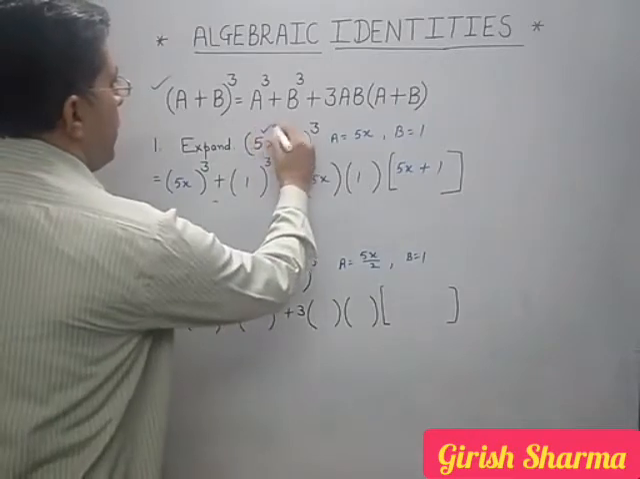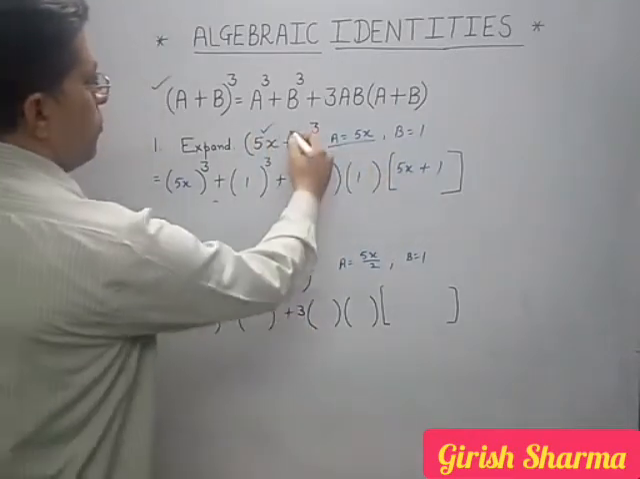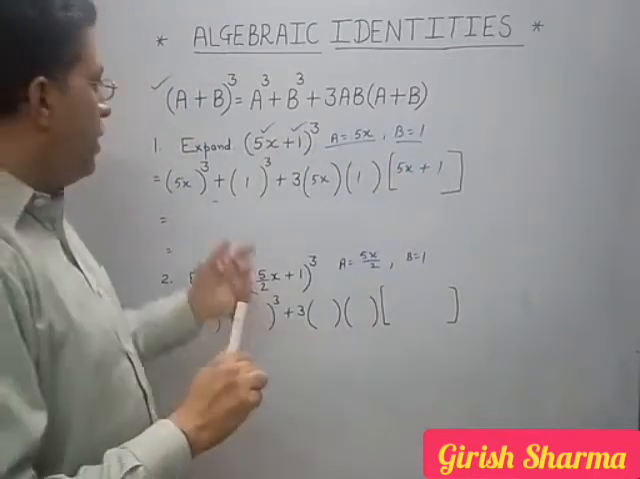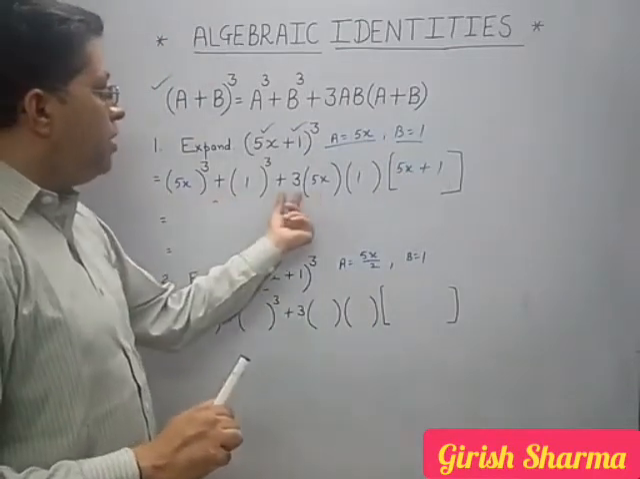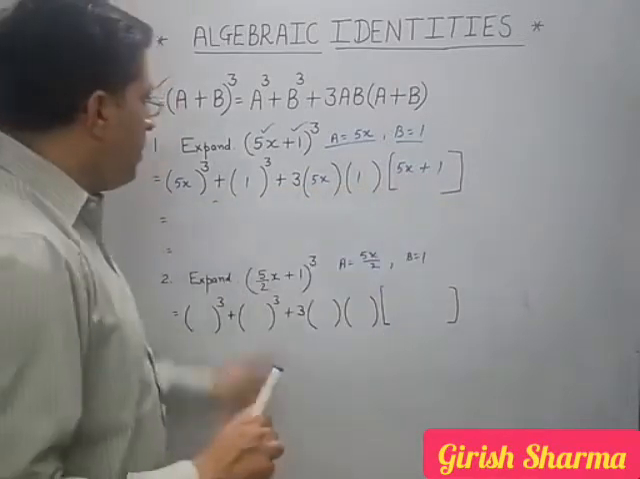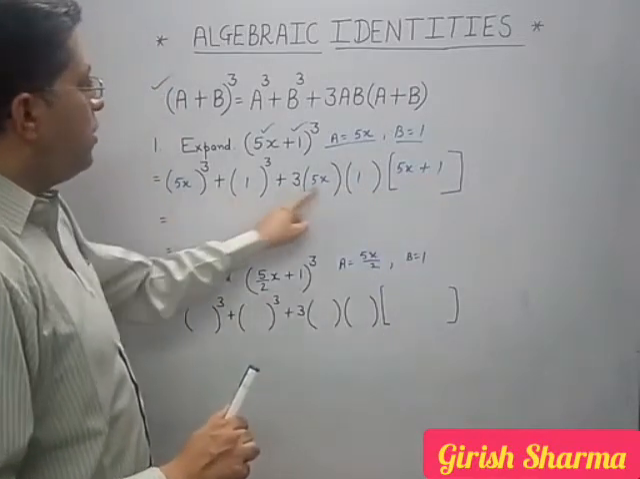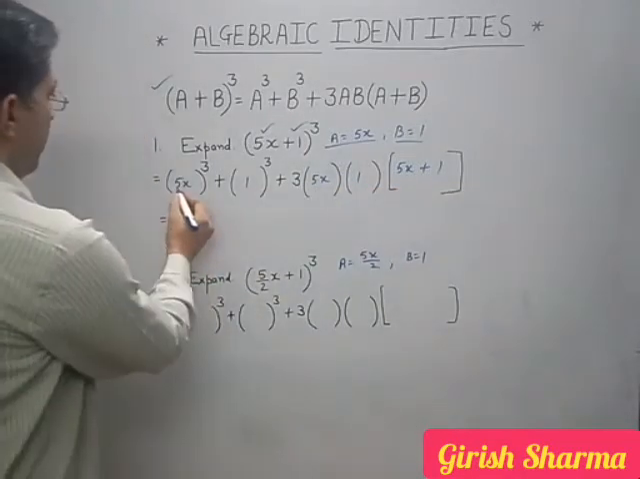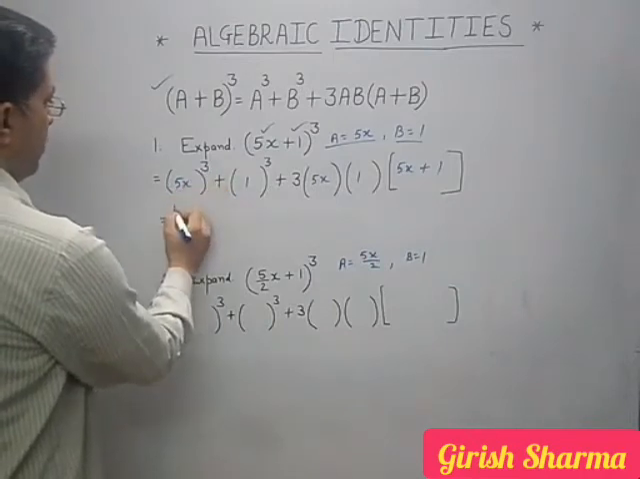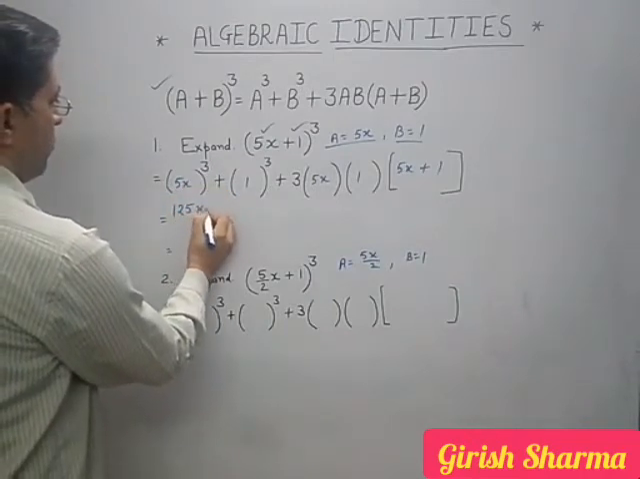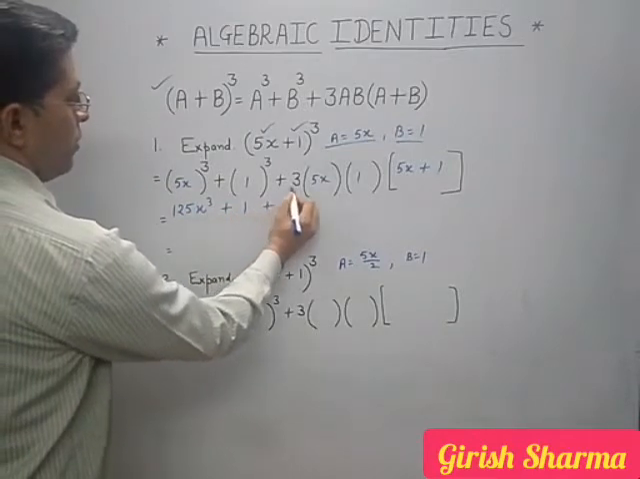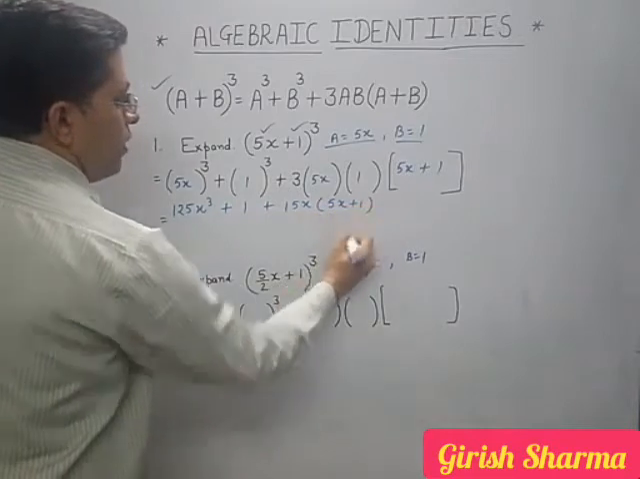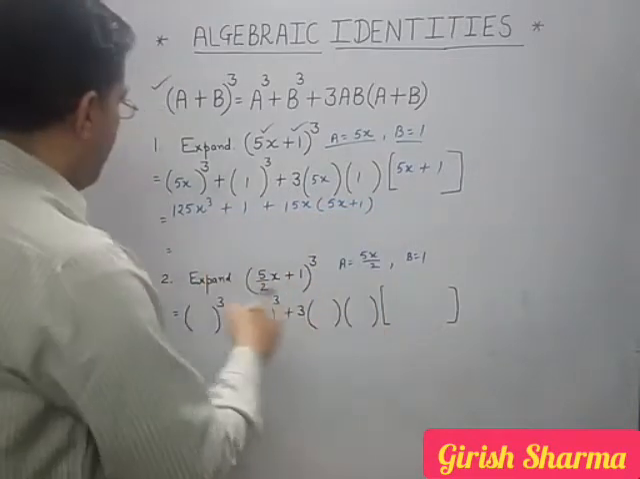Here, what is a? a is your 5x. What is b? b is your 1. Then I am going to put the values into a³ + b³ + 3ab(a + b). a is 5x, b is 1, so according to it, 5 cubed is 125x³ plus 1, and 3ab is 15x, and here (5x + 1). Getting?